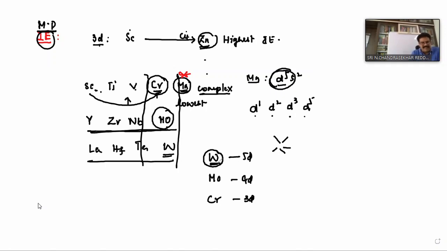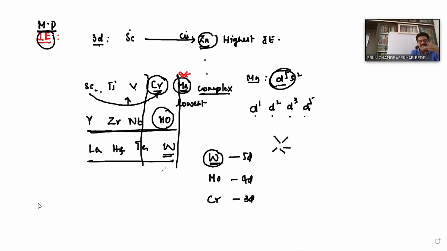Again I am repeating: in the 3D, 4D or 5D series, when you go from 3B group elements to 6B group elements, as the number of unpaired electrons increases, melting points increase. So in the 3D series, the highest melting point is chromium; in the 4D series, molybdenum; in the 5D series, tungsten.